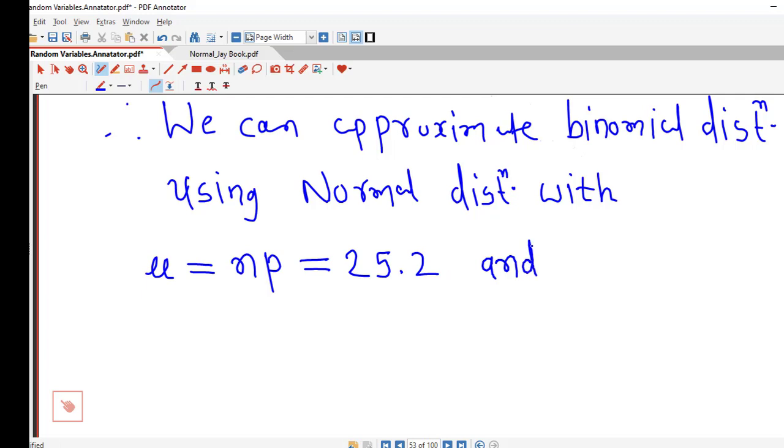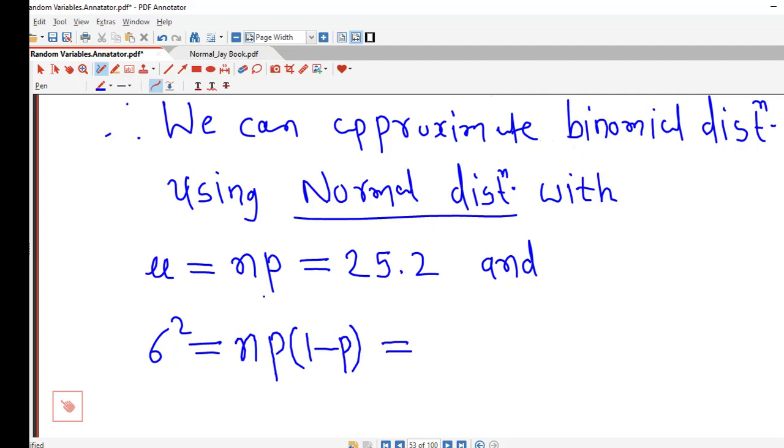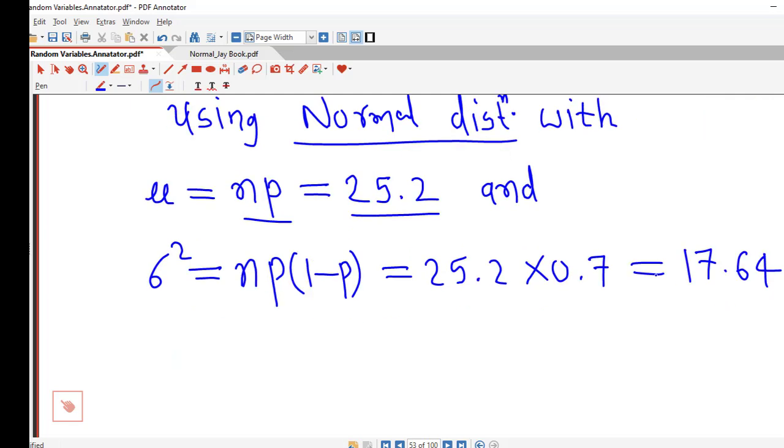To use normal distribution we require mu, that is mean, and standard deviation or variance, and variance is obtained by sigma square equal to np into 1 minus p. This n into p is 25.2 into 0.7, and that you will obtain as 17.64. So therefore standard deviation is square root of 17.64, which is nothing but 4.2.